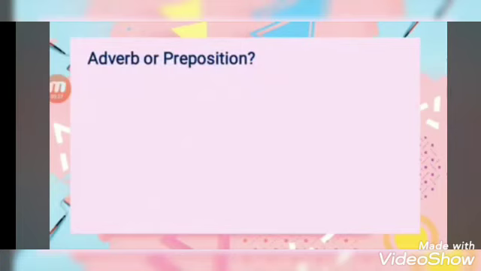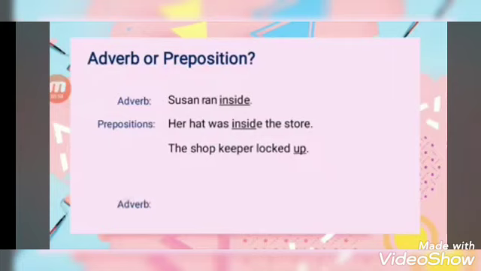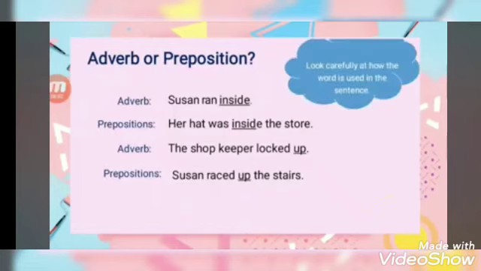Let's see if you know how to tell an adverb from a preposition in a sentence. First, Susan ran inside. Is it an adverb or a preposition? It's an adverb. Her hat was inside the store. Inside is a preposition. The shopkeeper locked up. This is an adverb. Susan raced up the stairs. It's a preposition. Look carefully at how the word is used in a sentence.